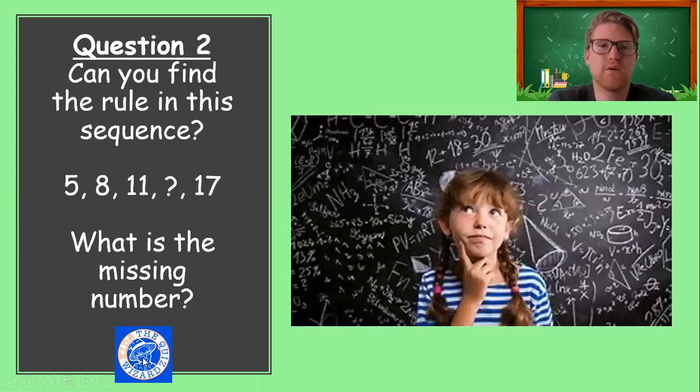Question 2 is a maths question. Can you find the rule in this sequence? 5, 8, 11, blank, 17. And if you can work out the rule, what is the missing number? If you're not sure, I'll show you a way to solve this later on.